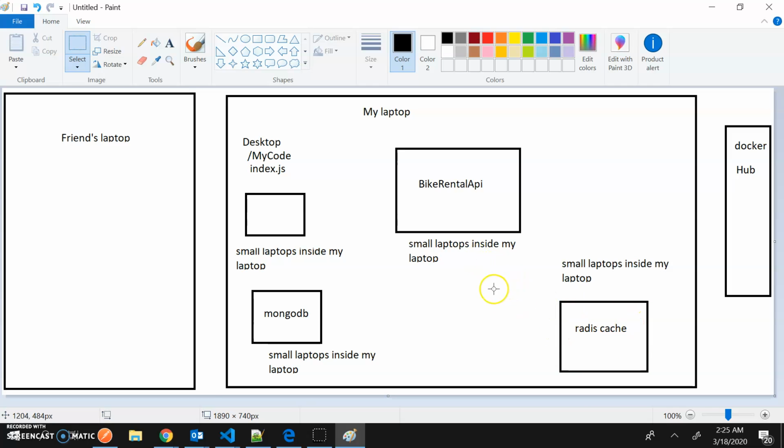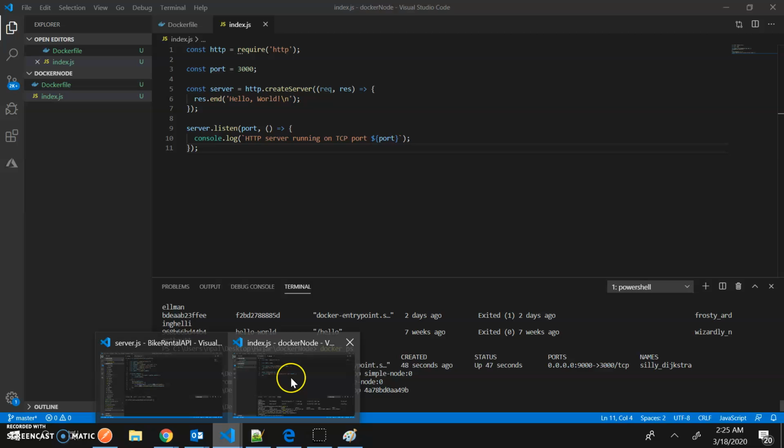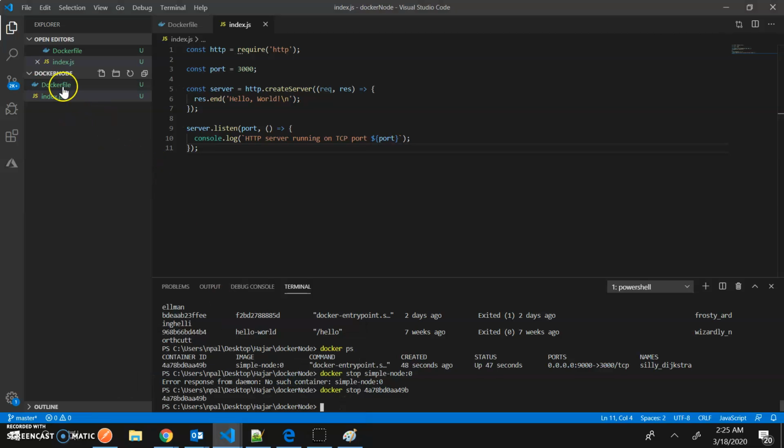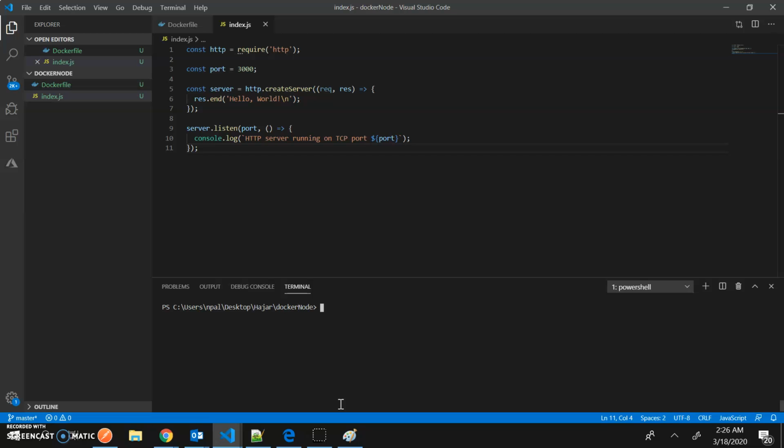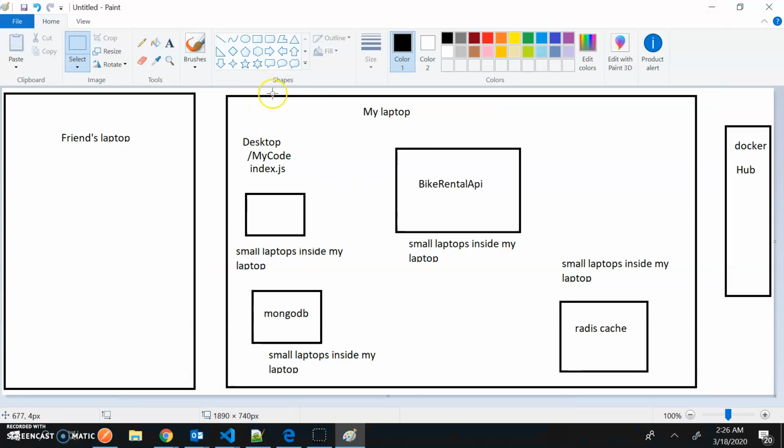So the same for our application. Let's say I just created a small Node.js program, which has nothing. I just created a folder and a very basic baby server where I'm just listening to some port. And that's it. Now what if I want this program to be installed on one of those small basic computers? So how to do that?